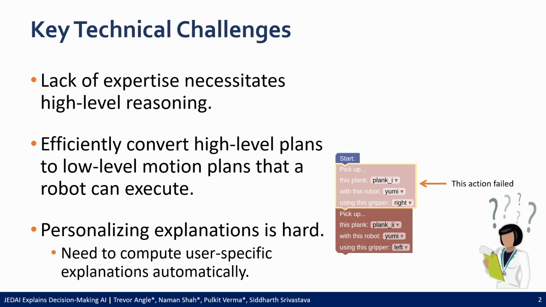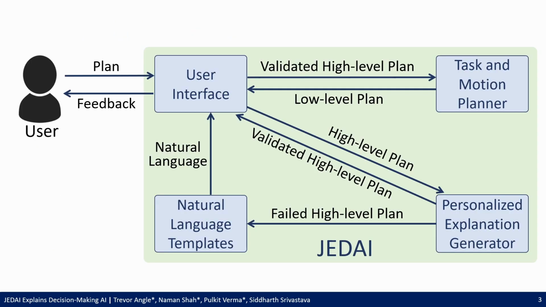Now let's check out the systems that allow JEDI to overcome these challenges. JEDI is built from a few key components that work together with the Blockly visual programming interface. The first component is a task and motion planning system to handle conversions between high-level and low-level actions. This system addresses the first two technical challenges in letting inexperienced users interact with non-toy robots. The next component is an algorithm for computing personalized explanations for plans that fail, to address the third challenge of helping users better understand planning problems in an automated way. The final main component of JEDI is a straightforward but effective strategy for converting generated statements about planning domains into some semblance of natural language.